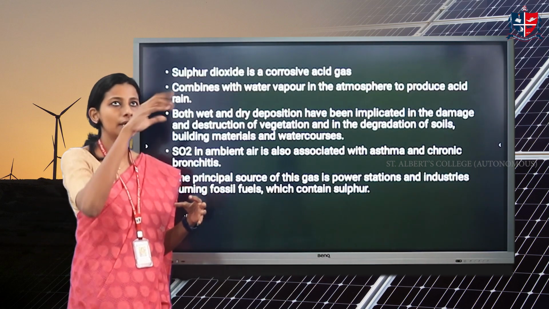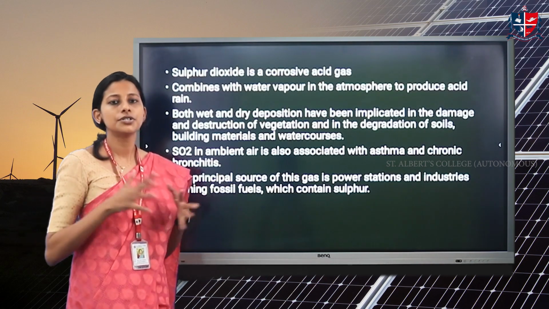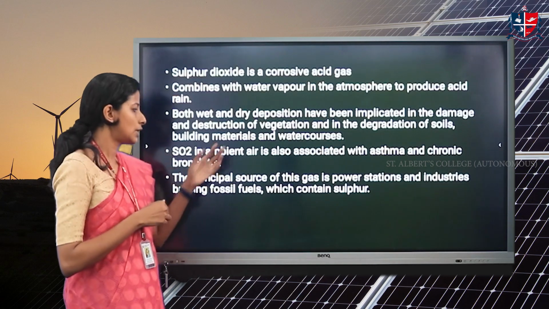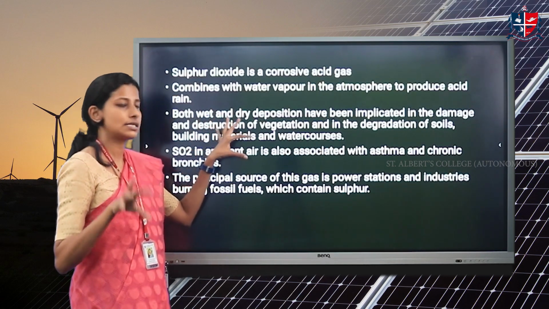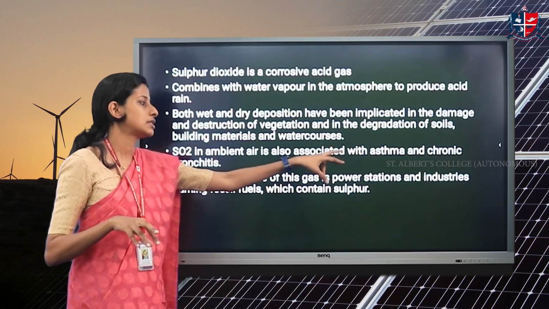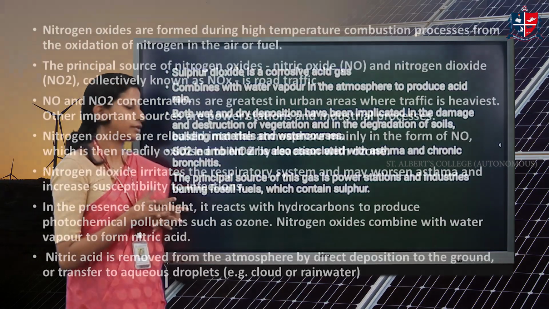That acid will remain in the atmosphere, and then when rainwater falls down, it gets created into a phenomenon called acid rain. So that is another important problem of oxides of sulfur. On human health, it affects in such a way that it causes asthma, bronchitis, breathing issues, etc.